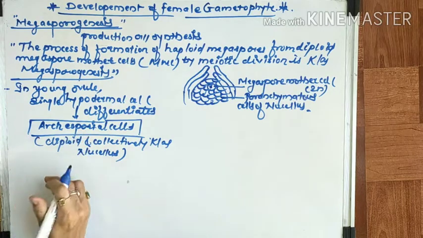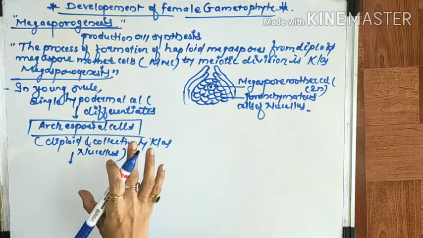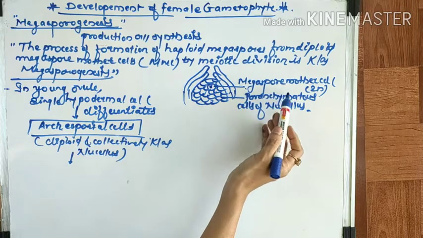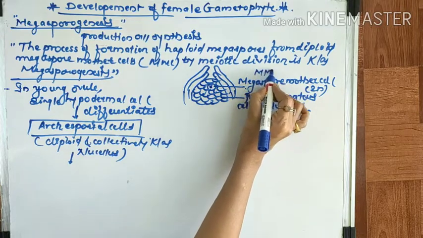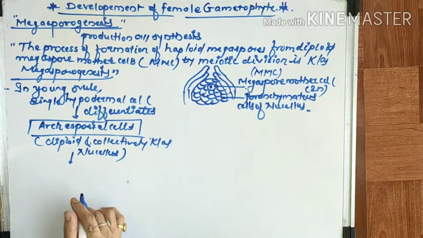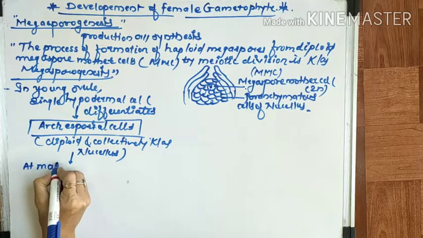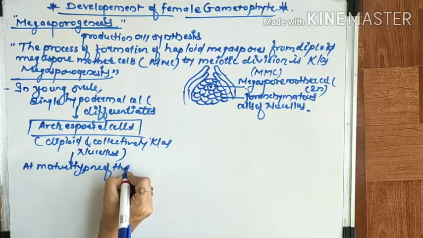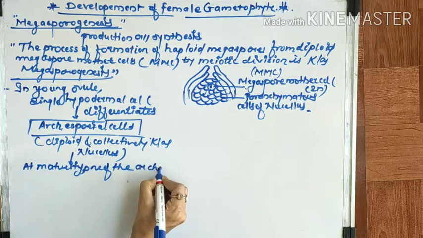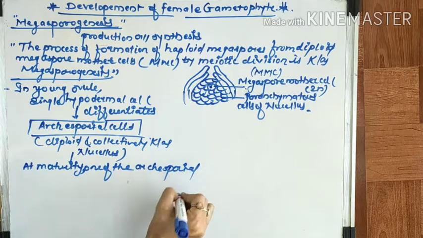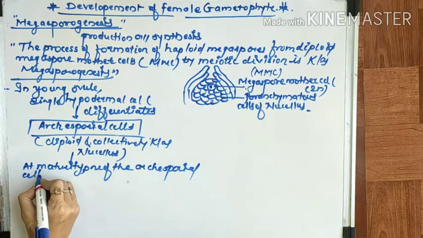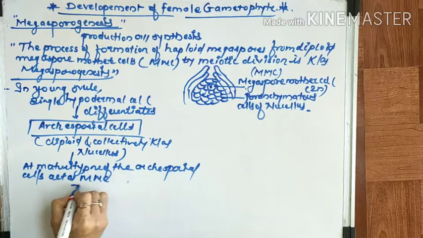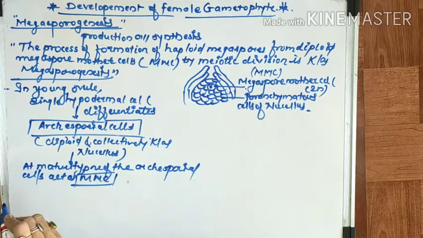After that, at maturity, one of these archisporial cells acts as the megaspore mother cell, called MMC.